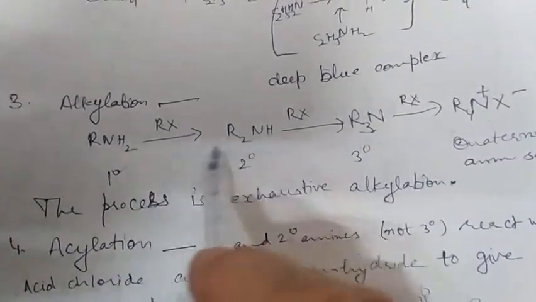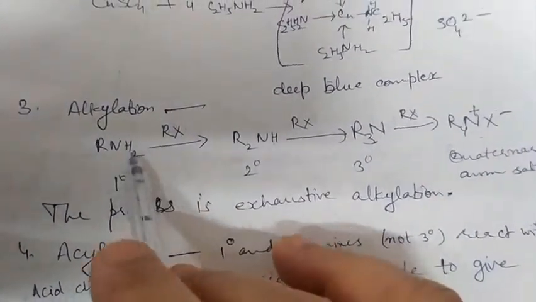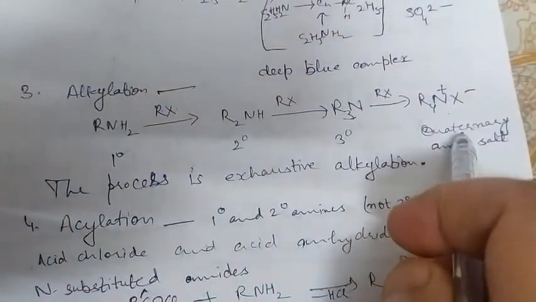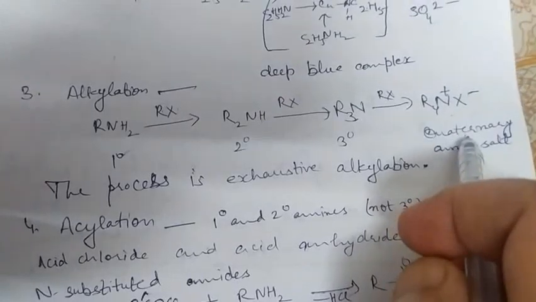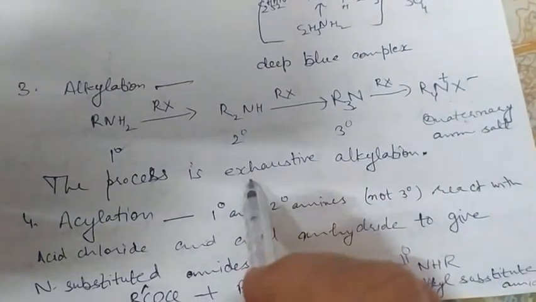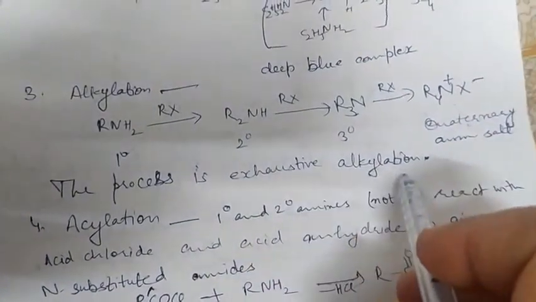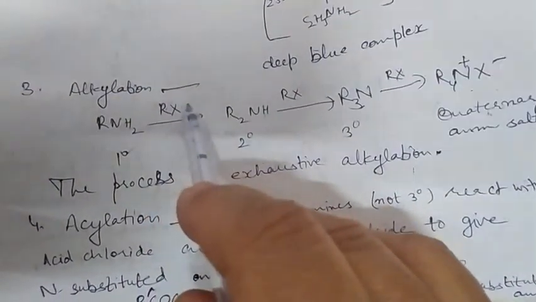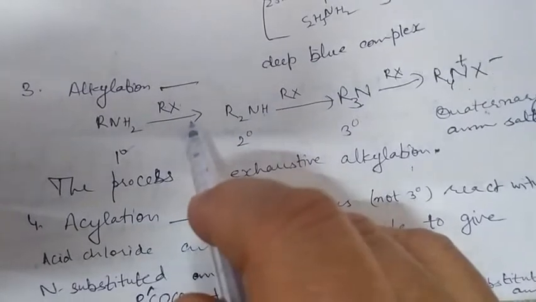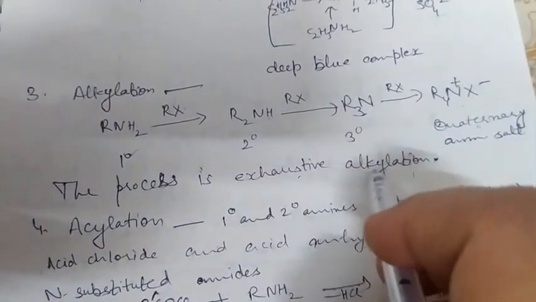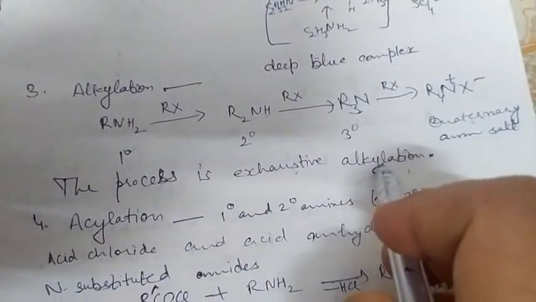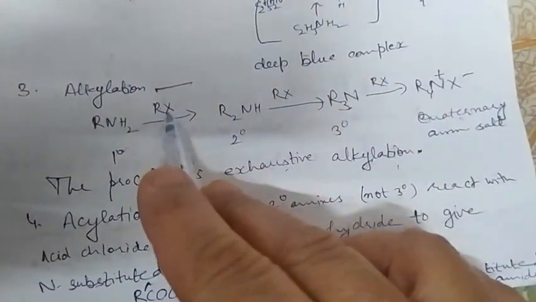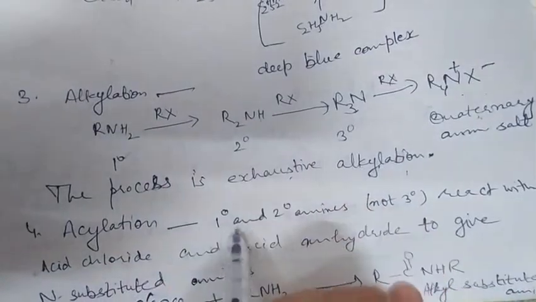This process, up till the primary amine gets converted into quaternary ammonium salts, is called exhaustive alkylation. If here methyl halide is taken, the process will be termed as exhaustive methylation. Here the word alkylation has been used because R is taken here.